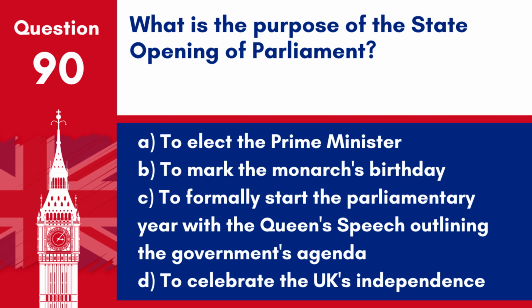To formally start the parliamentary year with the Queen's speech outlining the government's agenda. D. To celebrate the UK's independence. Answer C. To formally start the parliamentary year with the Queen's speech outlining the government's agenda. The state opening of Parliament is an annual event that includes a speech from the throne.